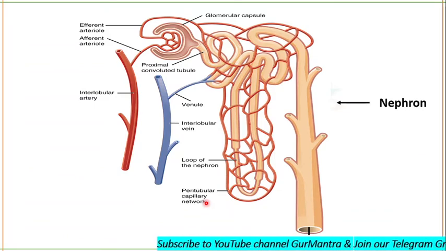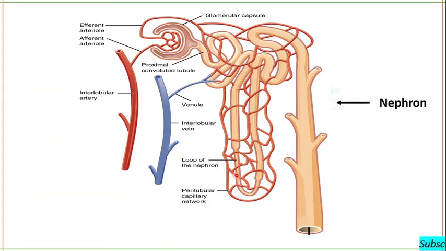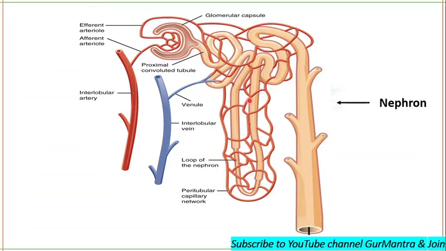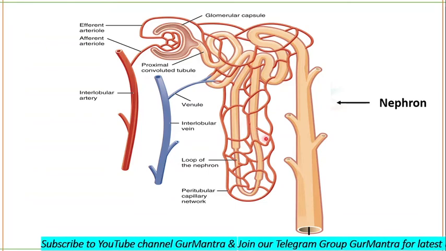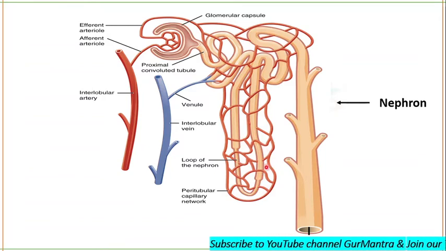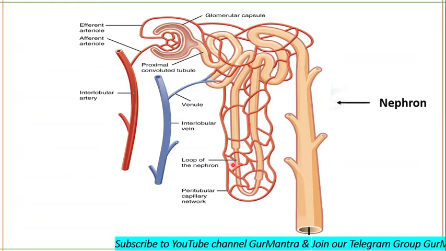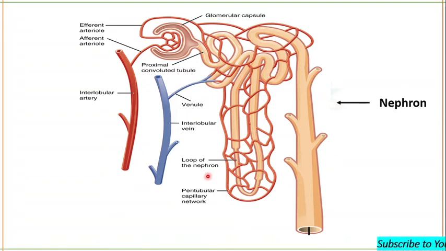Okay, so peritubular capillaries, as you can see, surround the renal tubule. And the specialized portion of the peritubular capillary system is called what? Vasa recta. This vasa recta descends into the medulla. This is the medullary region a bit, parallel with the loop of Henle. This is the loop of Henle. Okay, isn't it?